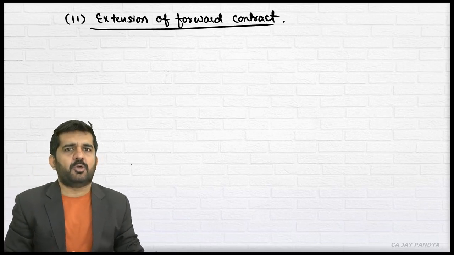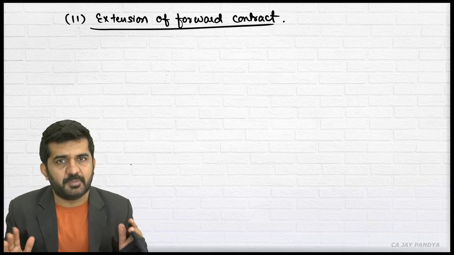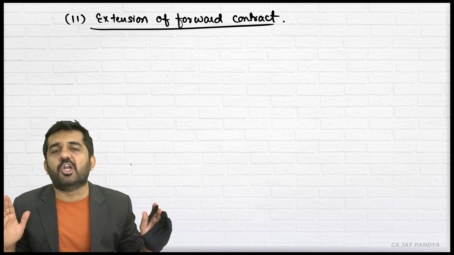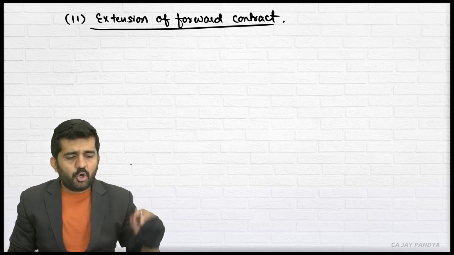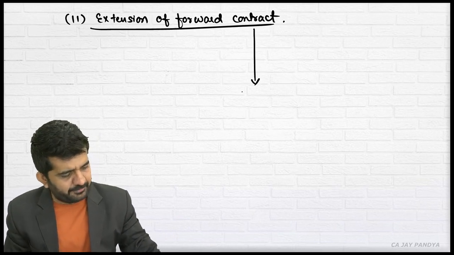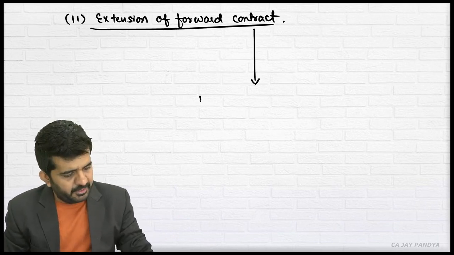What is extension of forward contract? The forward contract was taken for 6 months. After 2 months, the forward contract is to be extended for a total of 9 months. Alright. So what is to be done? I am not writing even the purchase and sale contract. There will be 2 steps. Is it alright? Number 1.